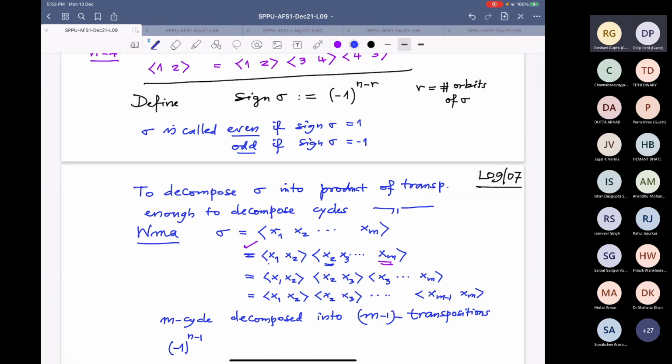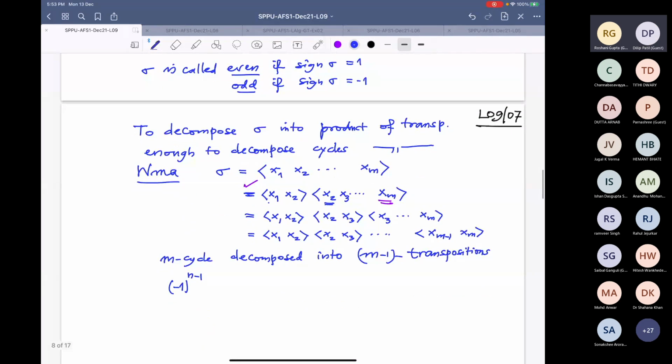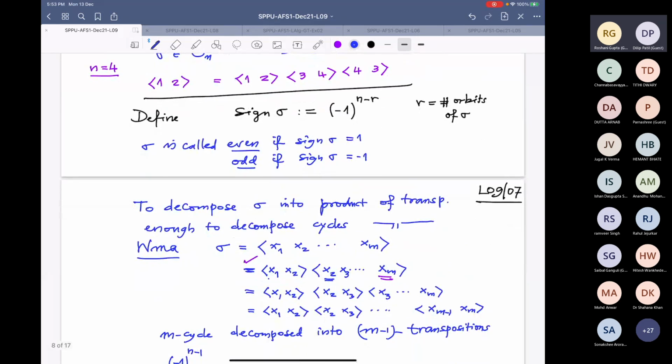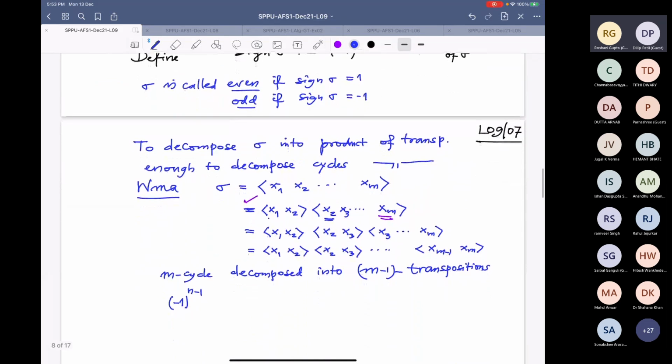Of course, we have already assumed that we have removed the fixed points, because they are not playing a role in sigma. We could have assumed those fixed points are not there by removing them from the set. So actually the sign should be how much? The total number of elements is m, so it is m minus 1.